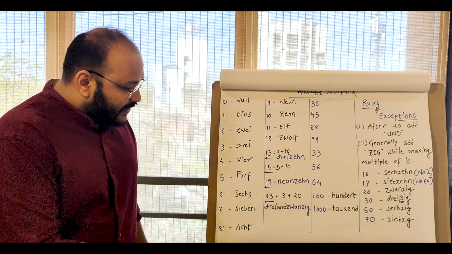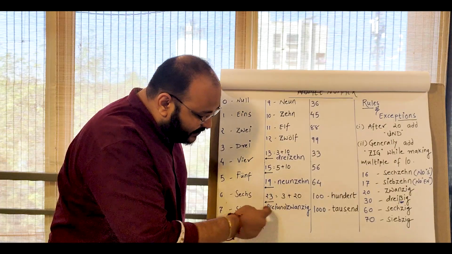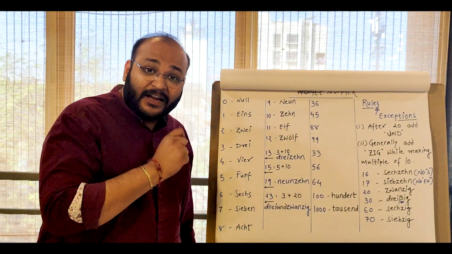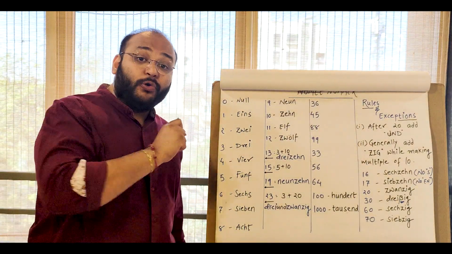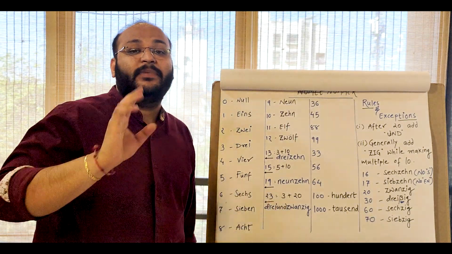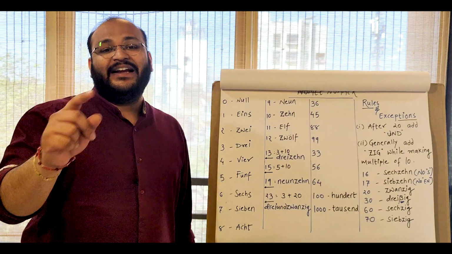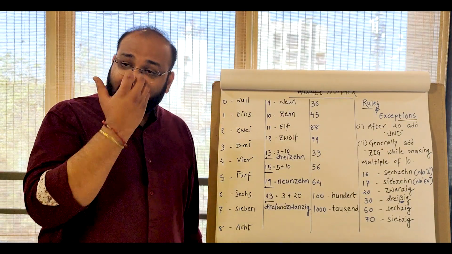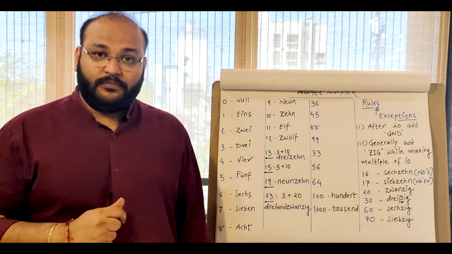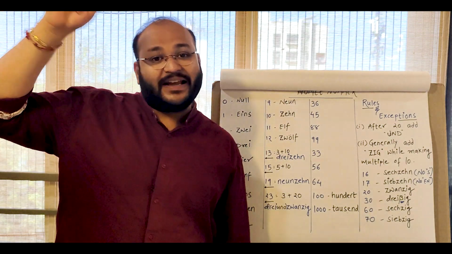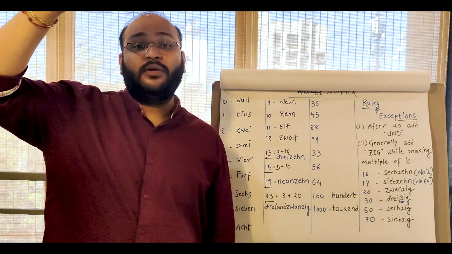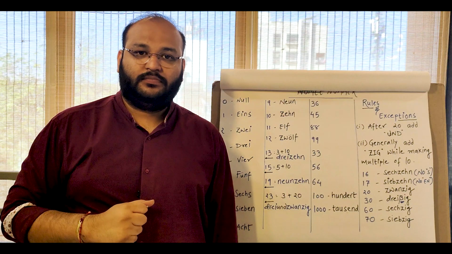Pay attention that there is no space in this entire number. So in German, when you write the number, doesn't matter how long it is, there is no space in between. So 23 entire is just one word. Let's say the number is 27. So it is like 7 plus 7 and 20. So 7 und 20.